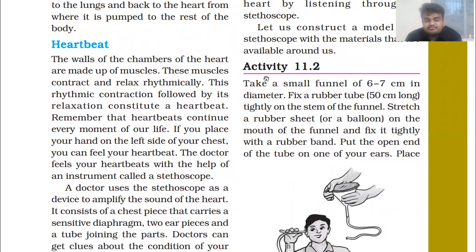This rhythmic contraction followed by its relaxation constitutes a heartbeat. This is the simple, basic definition of a heartbeat. Now remember that heartbeats continue every moment of our life, throughout our life.